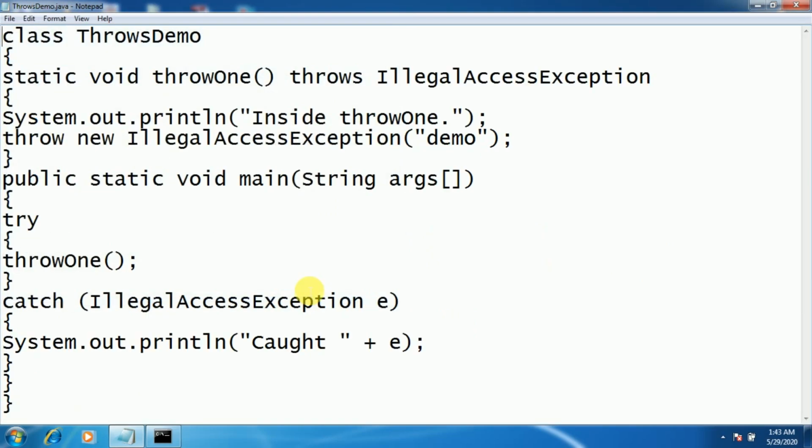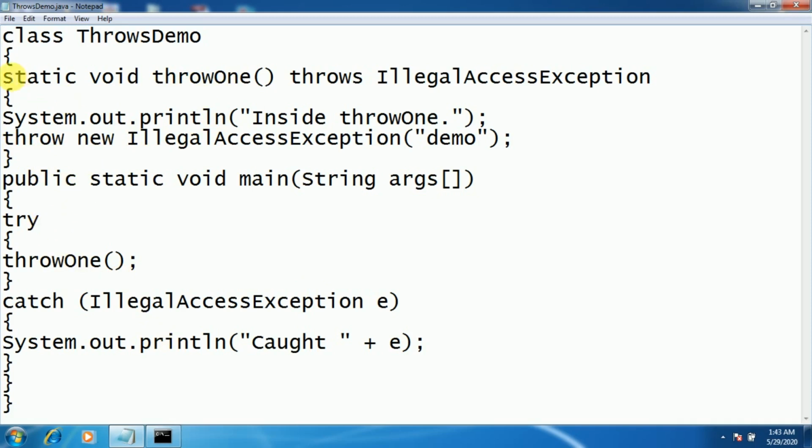Now suppose your method is going to throw an exception, and for that you need not have the try and catch block multiple times, as you have just seen in the previous example. That is, you wrote a demoProc procedure in which you have written the try, in which you have thrown the exception, then a catch, once again inside main a try and a catch.